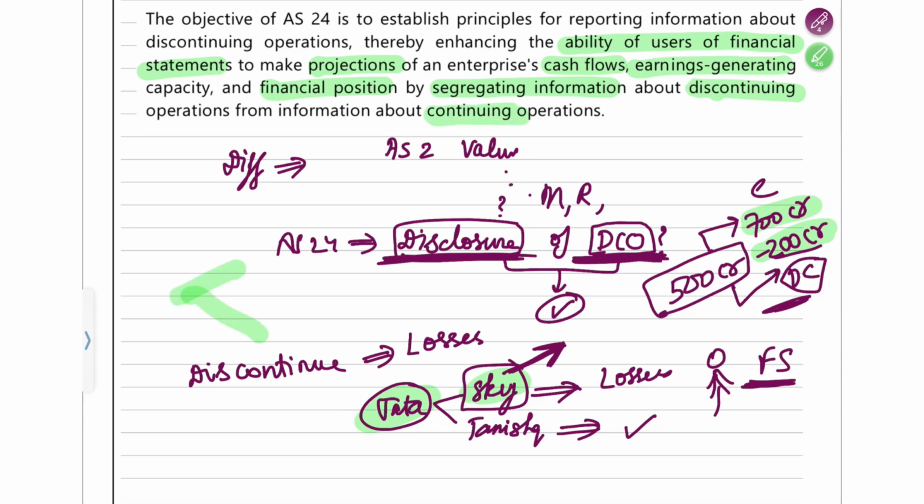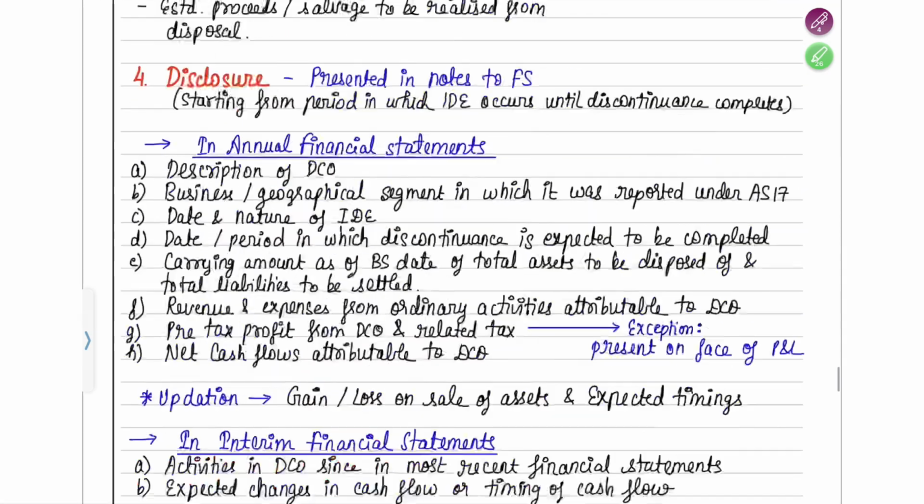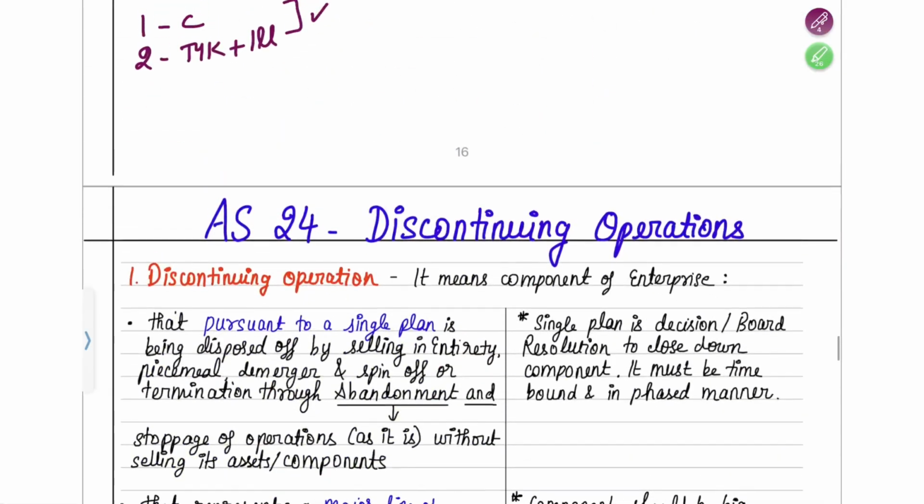So you separate these both and show them in the financial statements. Okay, so I hope you understood this background about why we are doing separate disclosures about discontinuing operations. Now we have understood the basic background. Now first let's understand what a discontinuing operation is.